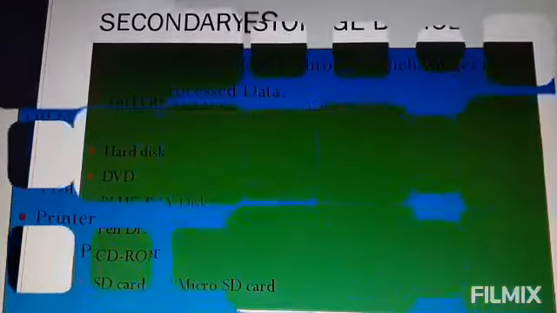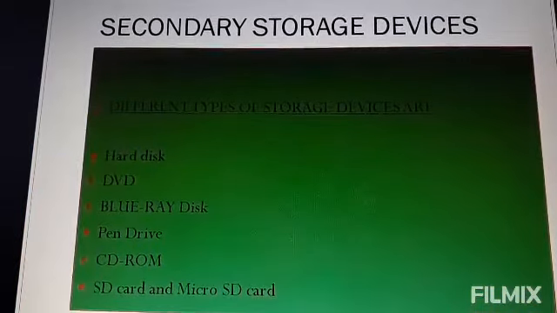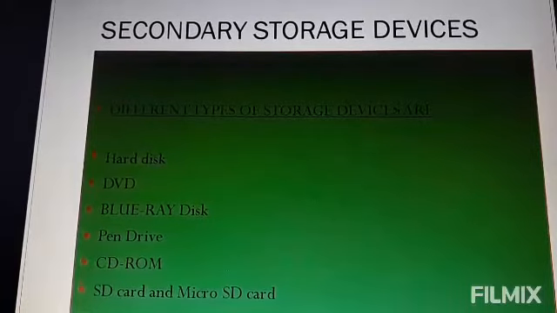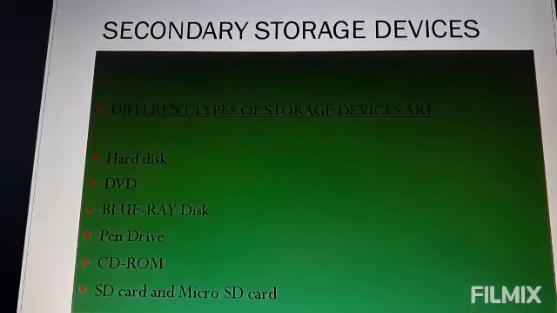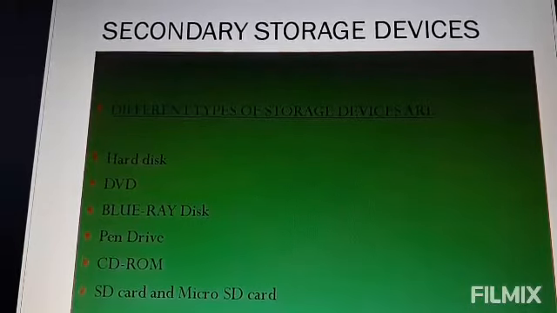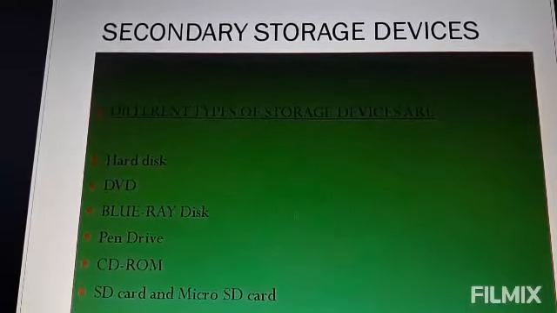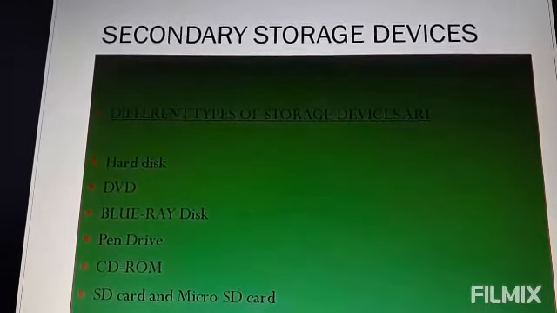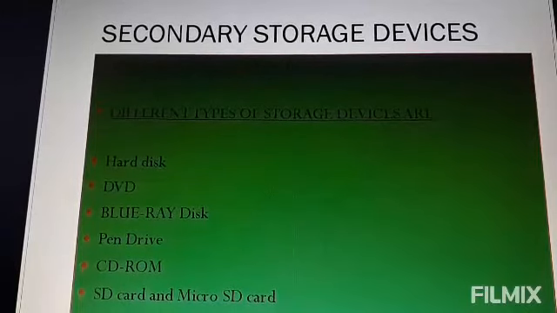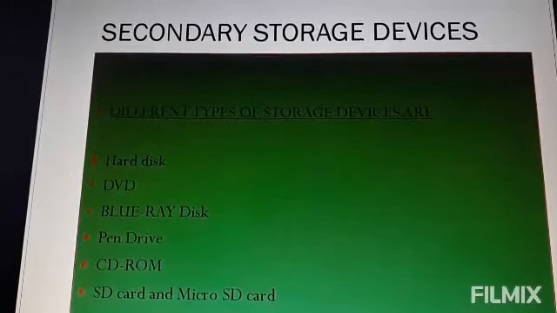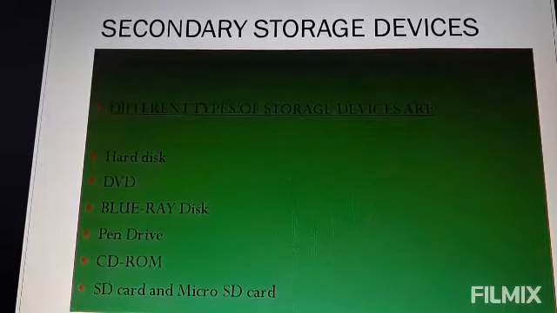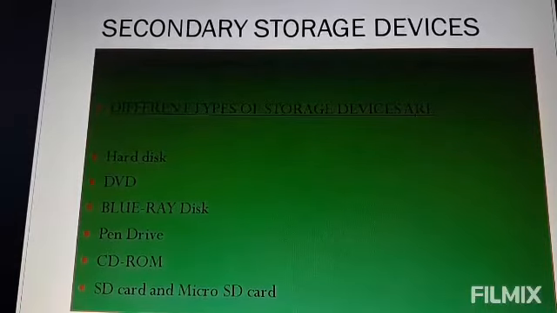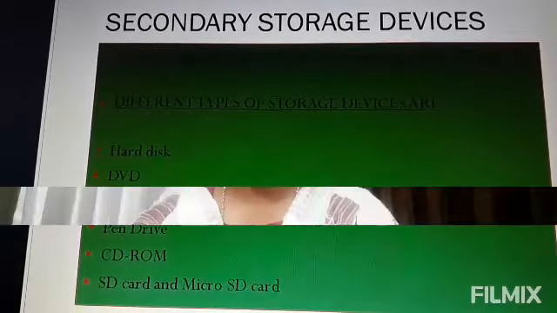Secondary storage devices. We all know that the primary memory has a limited storage capacity and moreover it cannot store the data permanently. Thus we need some devices where we can store the data or instructions permanently for future use. These devices are known as secondary storage devices or storage media. The different types of storage devices are hard disk, DVD, Blu-ray disc, thumb drive or pen drive, CD-ROM, SD card, etc.